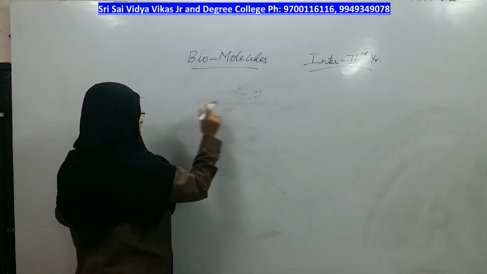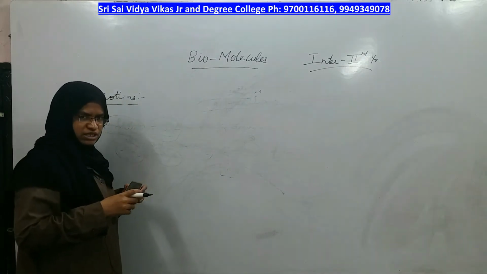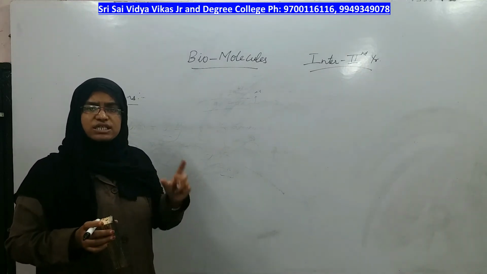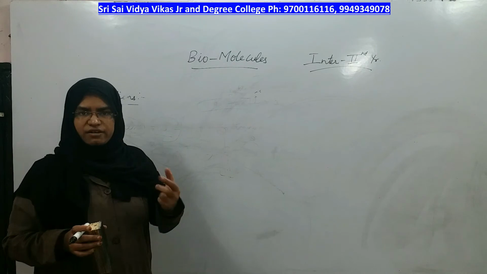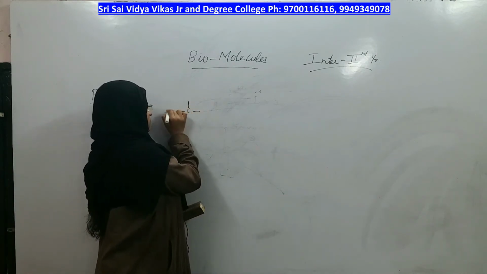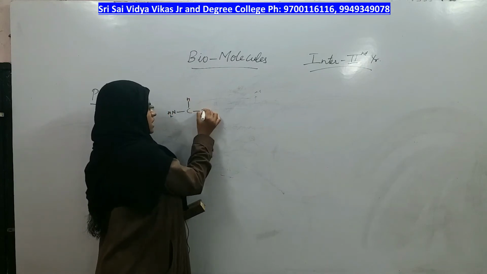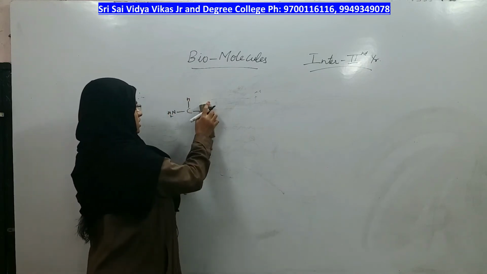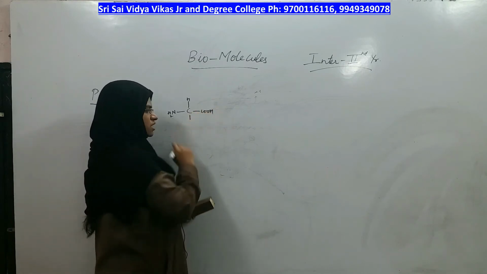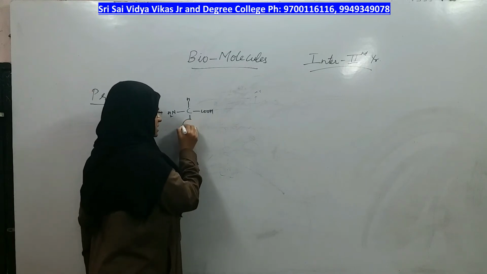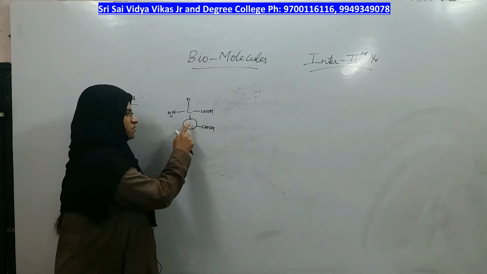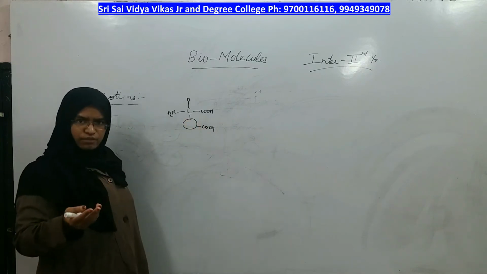Depending on the type of amino acid, there are certain amino acids in which the carboxylic group can be more than one. In the amino acid, if the carboxylic acid is more than one, that means on the fourth group there is one more carboxylic acid.